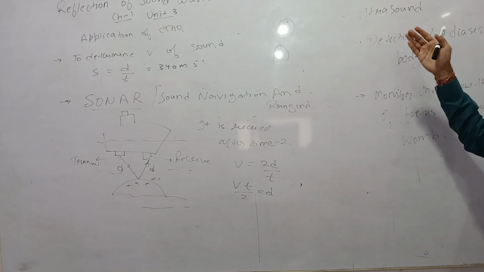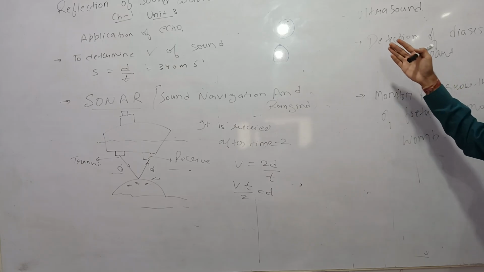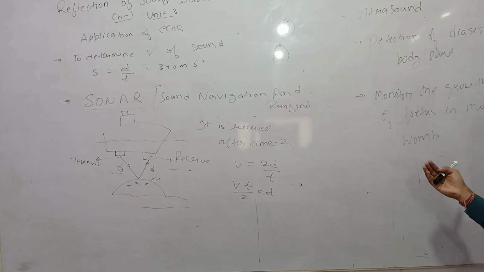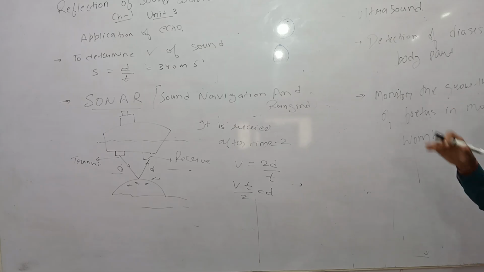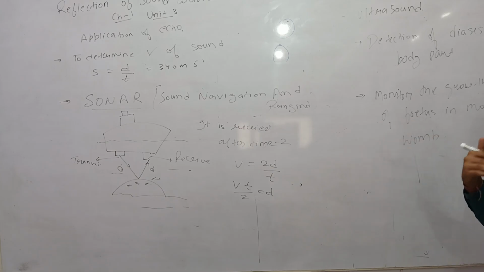Ultrasound waves are not harmful for our body or for the fetus. These waves are reflected back by the solid body parts, and from that reflected signal an image of the body is formed, which is an application of echo. So this is all about our chapter. The last application is that echo is also used by bats and dolphins to detect obstacles in their path.